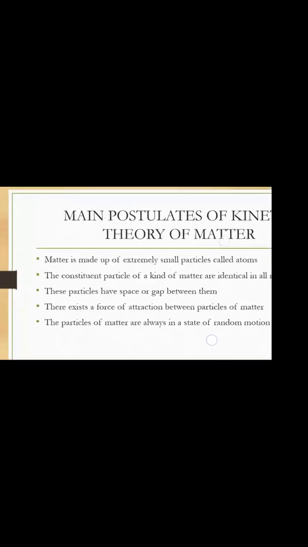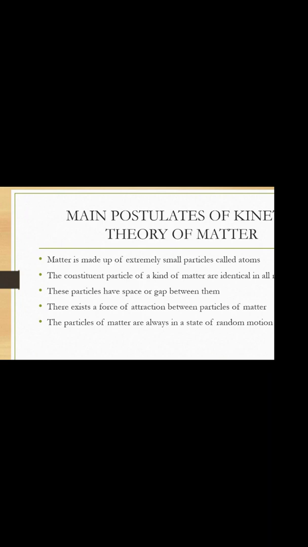Now we can see the main postulates of kinetic theory of matter. The main postulates of kinetic theory of matter are: first one, matter is made up of extremely small particles called atoms and molecules.